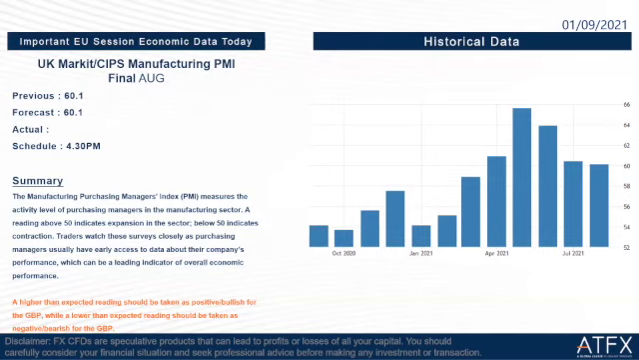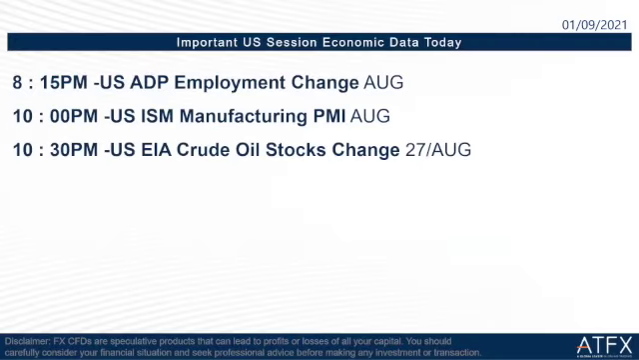Okay, so a higher than expected reading should be taken as positive for GBP, while a lower than expected reading should be taken as negative for the GBP. Okay, so when it comes to the US session tonight, it's very important. If any one of your clients is trading any instrument regarding the US dollar, especially all the major pairs or the commodities, they have to focus on this one, the first one, US ADP employment change August.